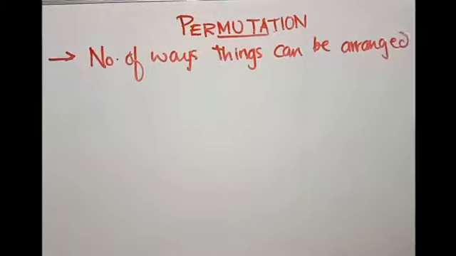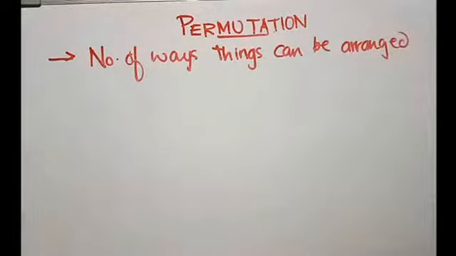Good morning. So, this present topic is concerned with the arrangement of objects, which comes under the name permutation.